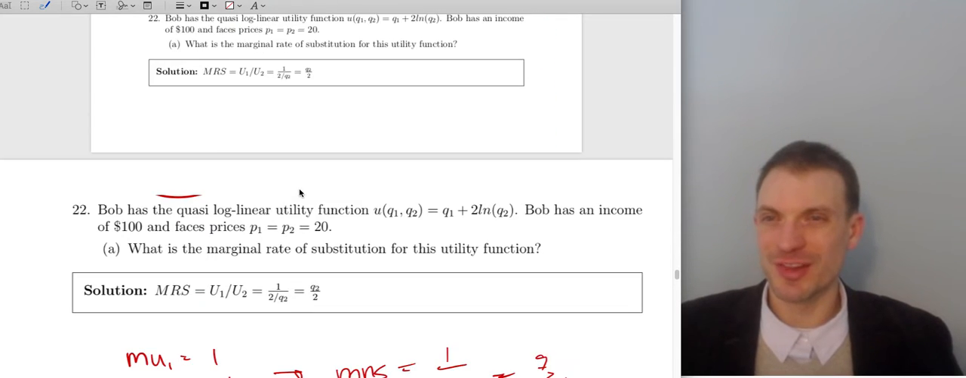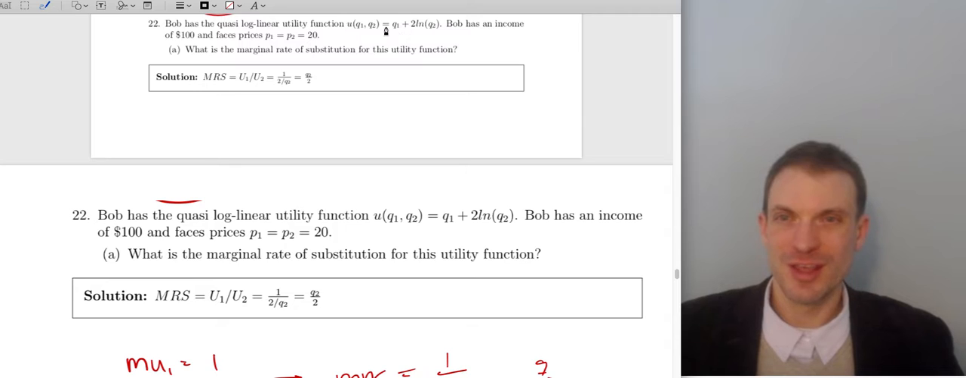All right, Bob's quasi-log linear utility function, q1 plus 2 natural log of q2. Bob has income of 100, and prices that are equal at 20. What's the MRS? Okay, so the marginal utility of good 1 is just 1 because that's the coefficient on q1. The marginal utility of good 2 is going to be 2 times 1 over q2.